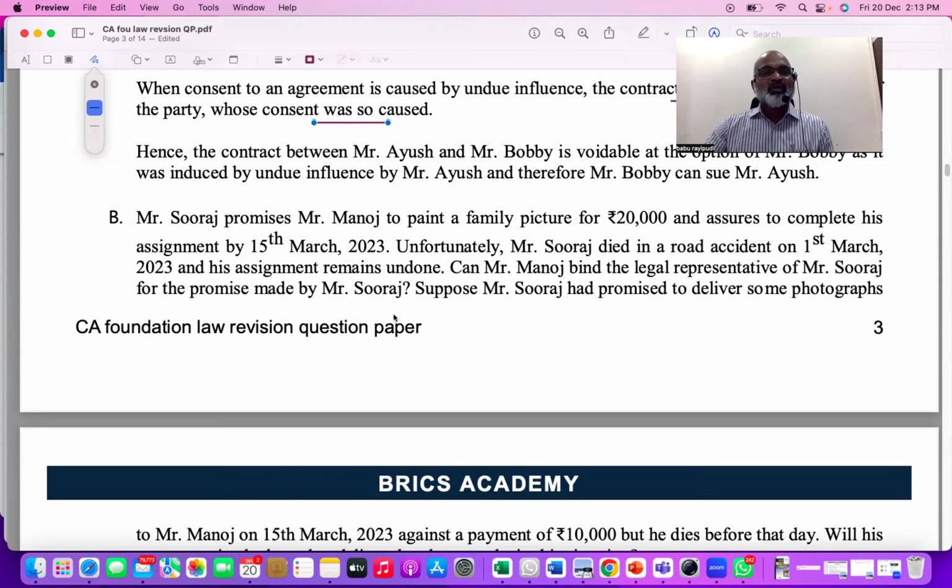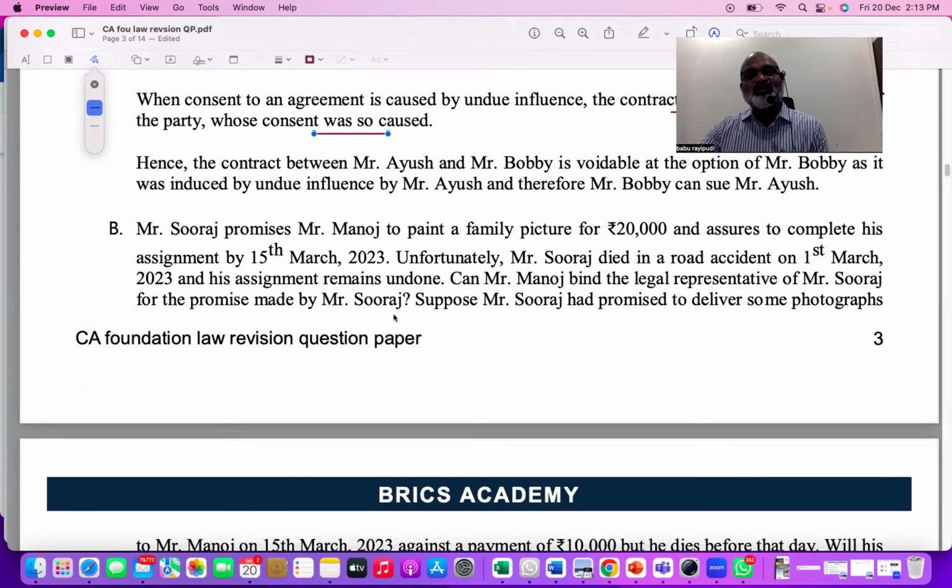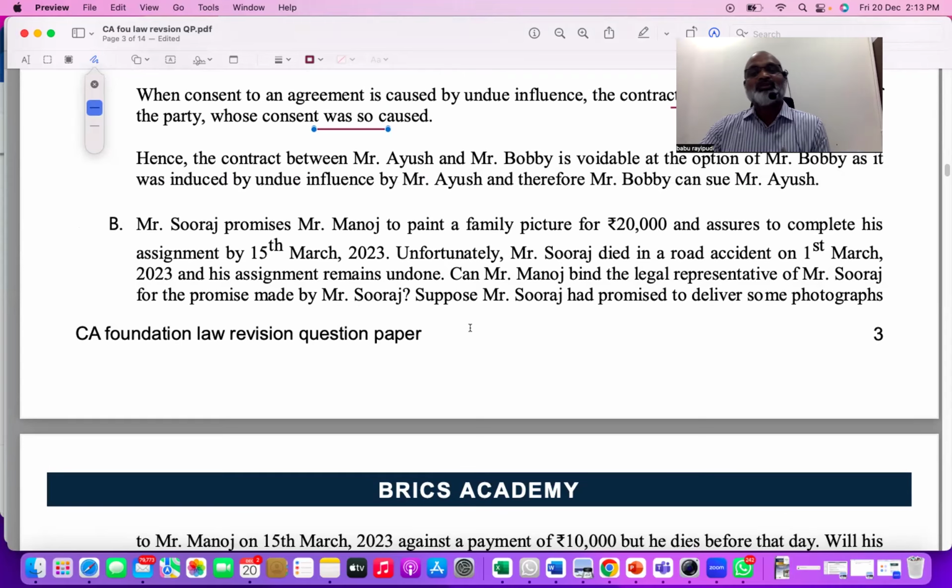Okay, next one. Mr. Suraj promises Mr. Manoj to paint a family picture for 20,000 and assures to complete his assignment by 15th March 2023. Unfortunately, Mr. Suraj died in an accident on 1st March 2023. The date was 15th March, but on 1st March an unexpected event happened. When an unexpected event happens, the contract becomes void.